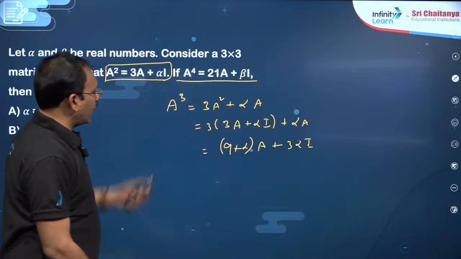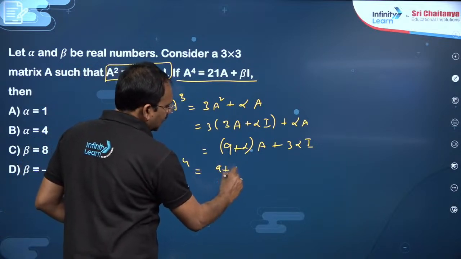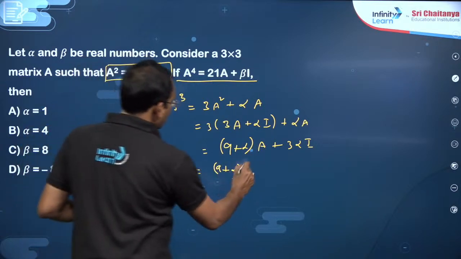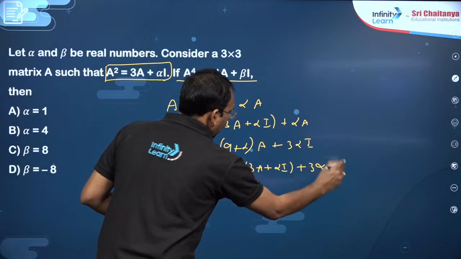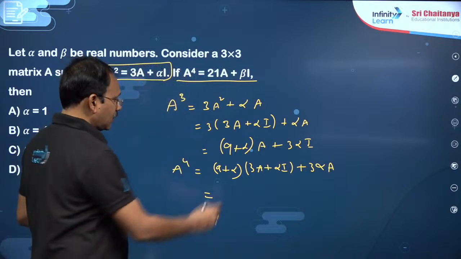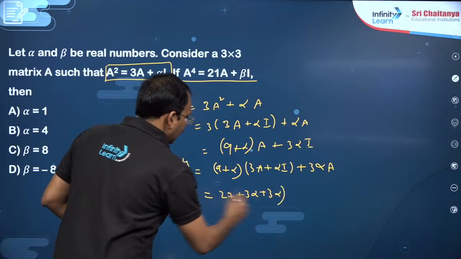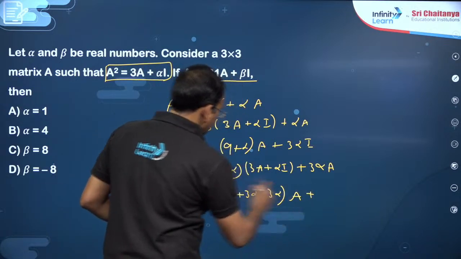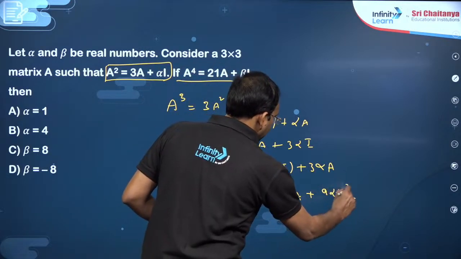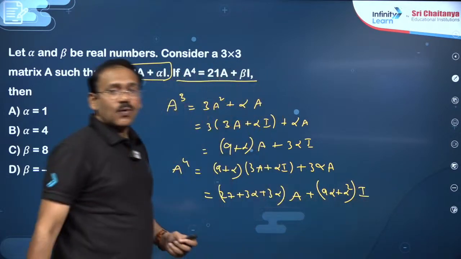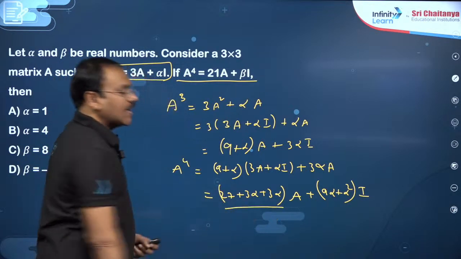Then again A power 4 I want, multiply both sides with A, so this becomes A power 4. This is (9 plus alpha) into, this becomes A square, which is 3A plus alpha I, plus this is 3 alpha A. Now A coefficient, you see, 27 plus 3 alpha plus 3 alpha into A, plus I coefficient 9 alpha plus alpha square into I. This is what A power 4, which is given as 21A plus beta I. This is given as 21.